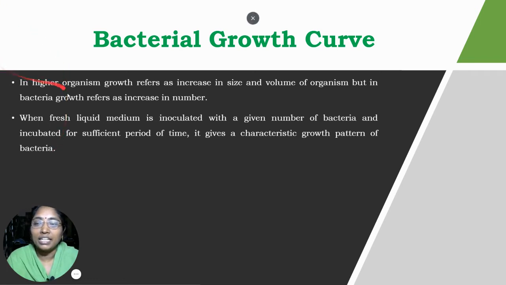Here we are talking about a fresh liquid medium which was inoculated with a given number of bacteria. Suppose n number of bacteria was inoculated into the fresh medium and incubated. What is meant by incubation? Incubation means maintaining a constant temperature. All organisms may not require the same temperature. Bacteria require a different temperature from fungi or other organisms. Mostly bacteria are incubated at 37 degrees Celsius.